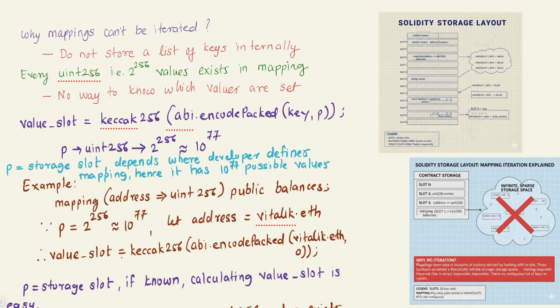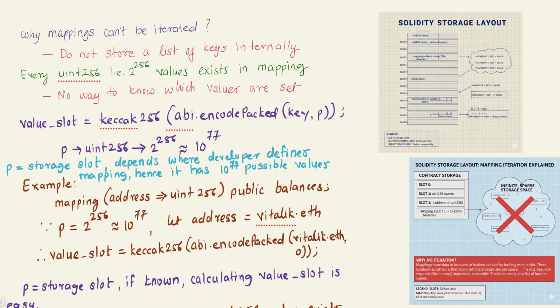In case of the balances mapping, there are theoretically 2 raised to 256 value slots, all pointing to the default 0 value.